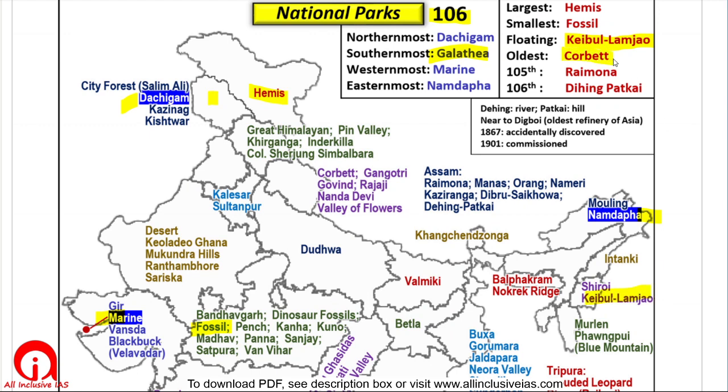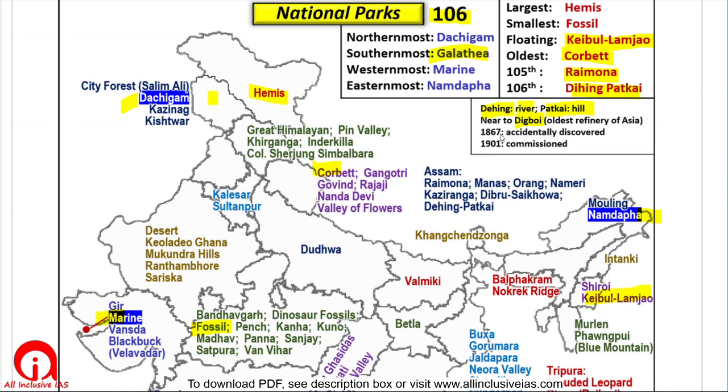Oldest is Corbett in Uttarakhand. Latest two additions in the list of national parks are Raimona and Dihing Patkai. Both of them are in Assam. Dihing Patkai. Dihing is the name of a river and Patkai is a hill. It is near to Digboi Oil Refinery, which is Asia's oldest oil refinery.